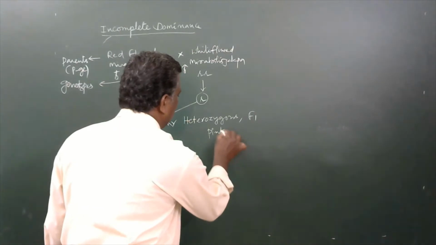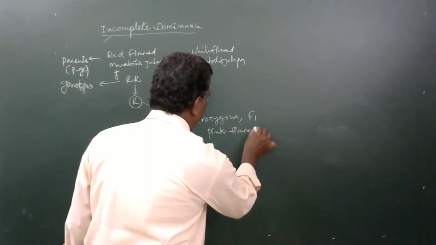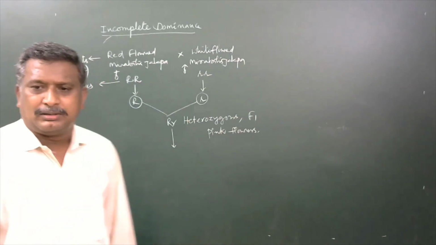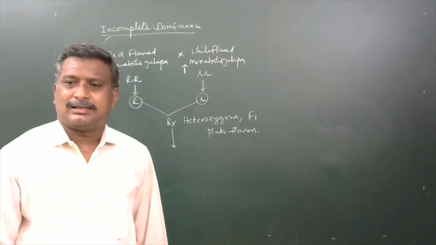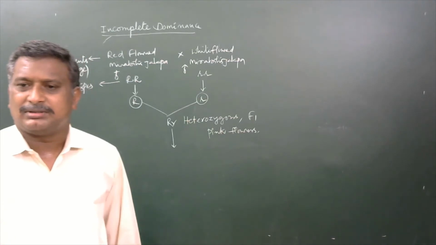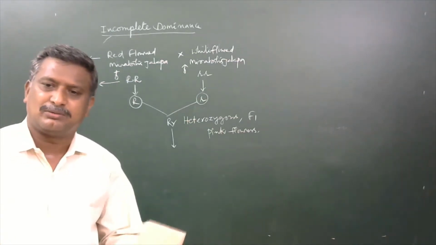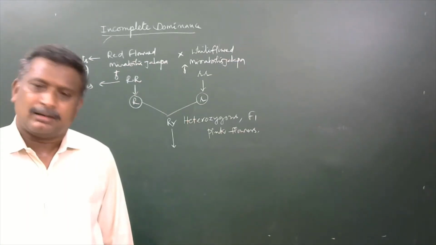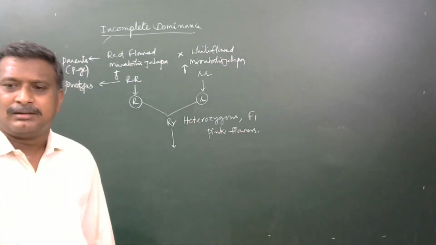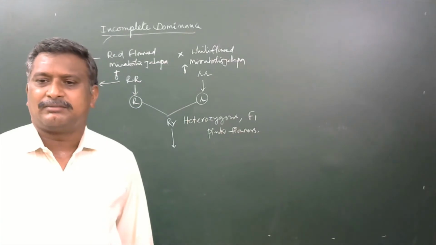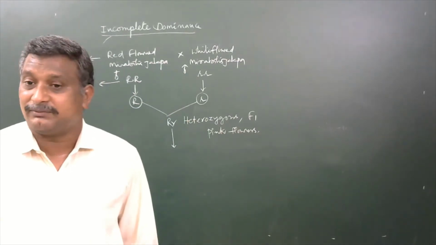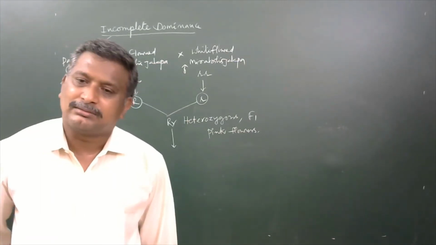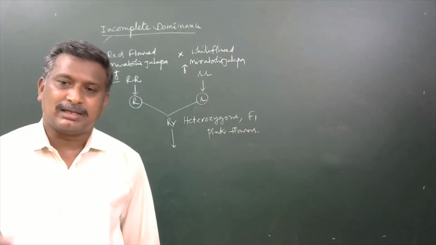Pink flowers. Okay. Now again, two plants are selected from the F1 generation and the same kind of cross is made to produce the F2 generation, means we have to select two plants. One acts as a male and the other acts as a female plant, and from them gametes are developed. By the union of their gametes, four plants are going to be developed in the F2 generation. All these four plants will be in three forms.